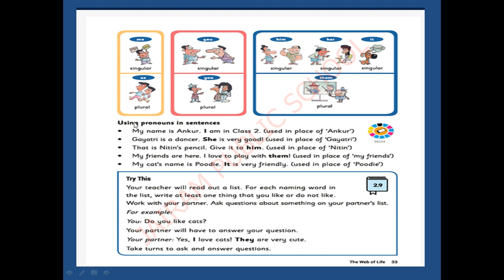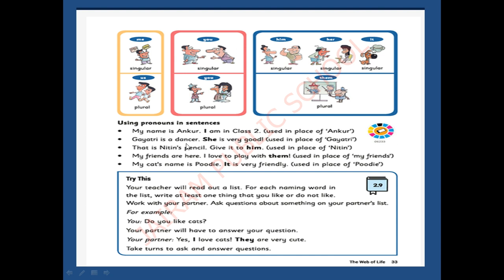Okay, listen here. Using pronouns in sentences. Read after me. My name is Ankur. Again, Ankur in class 2. Is there Ankur here? No. Instead of Ankur, what did they write here? I, because Ankur is speaking about himself. My name is Ankur. I am in class 2. I is used in place of Ankur.